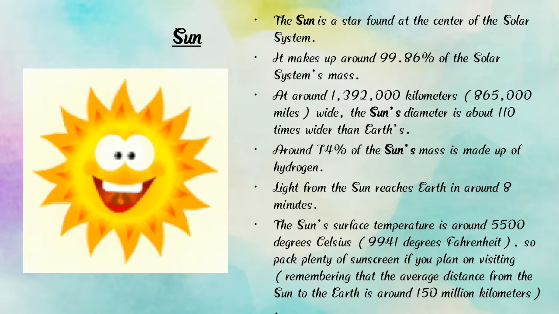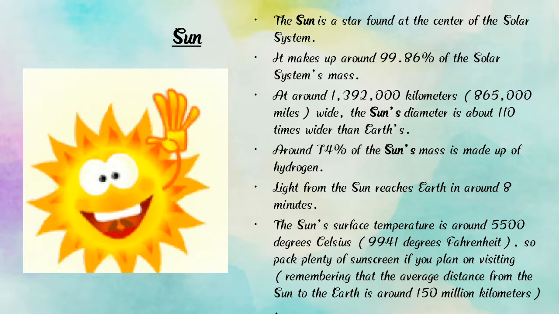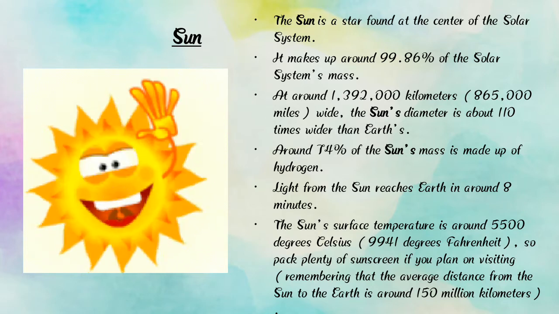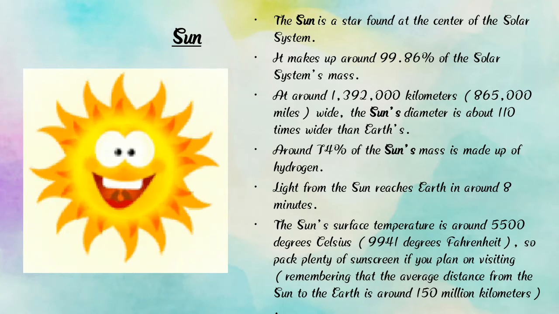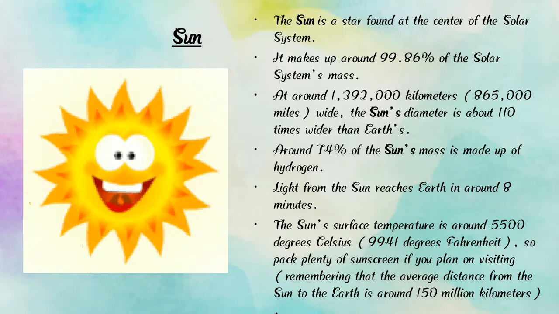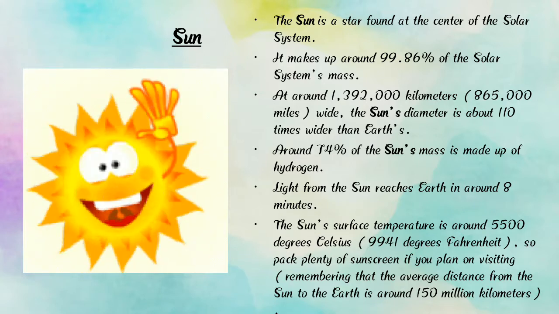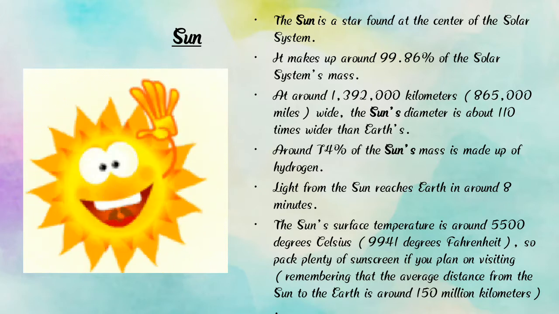The sun is the biggest and a very shining star, light from the sun reaches Earth in around 8 minutes, and around 74% of the sun's mass is made up of hydrogen.